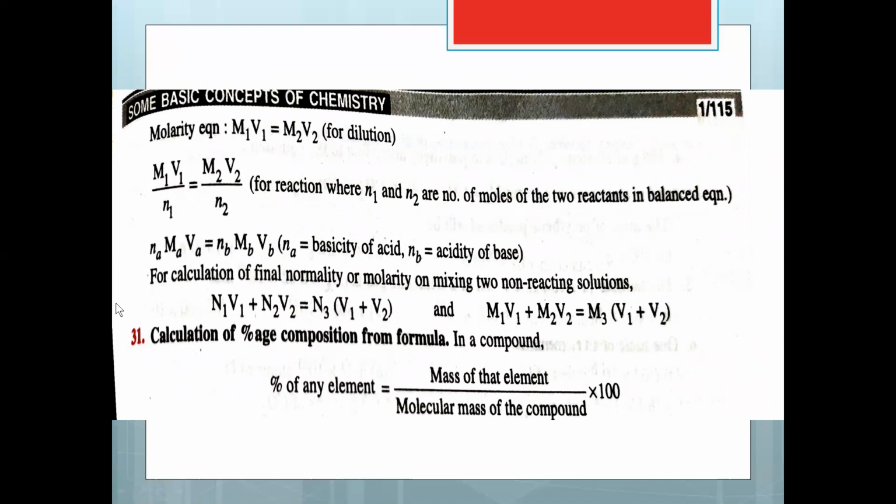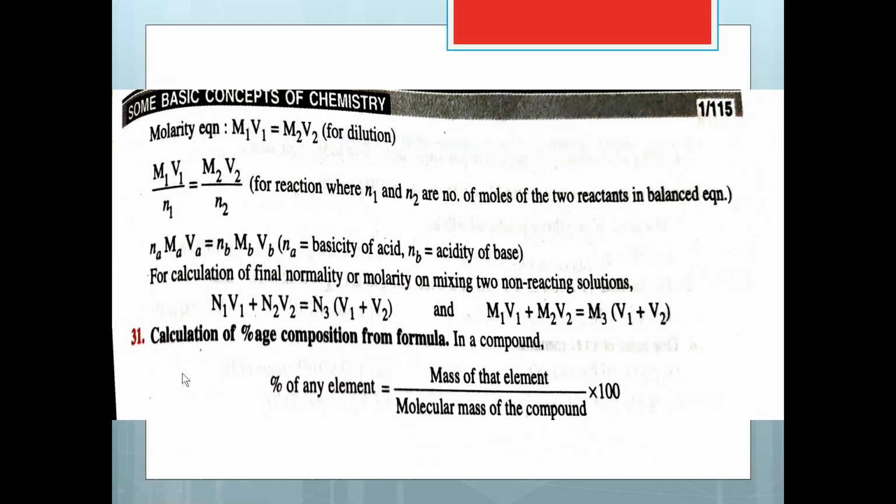Thus, for calculation of final normality or molarity on mixing two non-reacting solutions, N1V1 plus N2V2 equals N3 into (V1 plus V2), and M1V1 plus M2V2 equals M3 into (V1 plus V2) respectively.